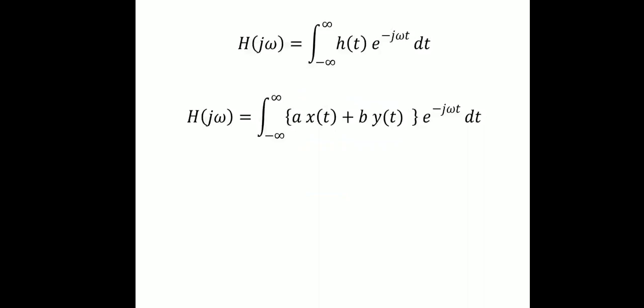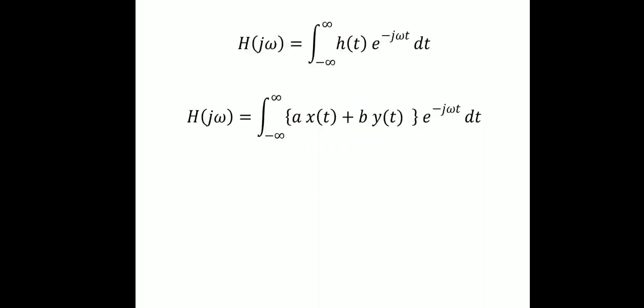We all know that the integration function is linear in nature. Let us take an example. Integration of a1 f1 of x plus a2 f2 of x can be written as a1 times integration of f1 of x dx plus a2 times integration of f2 of x dx. f1 of x here is x of t into e power minus j omega t. f2 of x is y of t into e power minus j omega t.